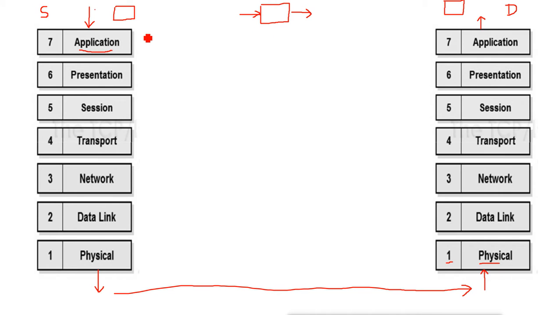The device which is sending the letter will be the source, and the device which is receiving the letter will be the destination. So based on the direction, source and destination are defined.